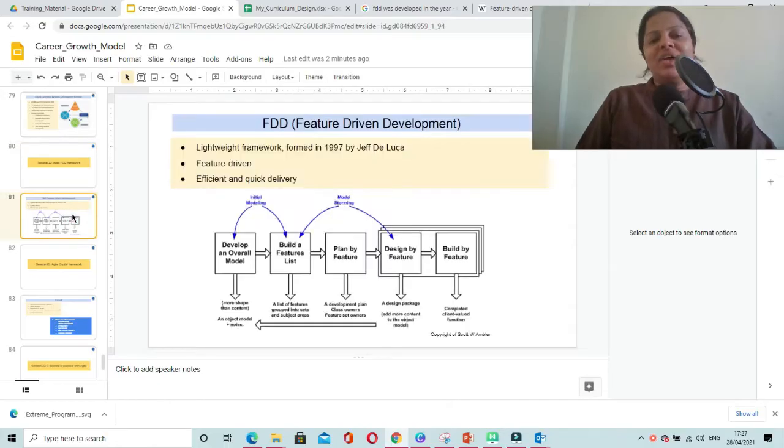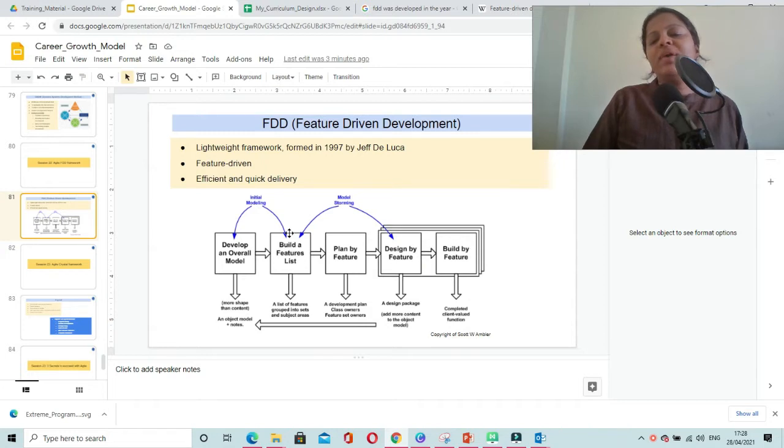In this session, we will understand what is feature driven development framework. This framework was developed in 1997 by Jeff De Luca, and this is a very lightweight framework in which initially you have to come up with an overall model and then you will have to follow these steps.